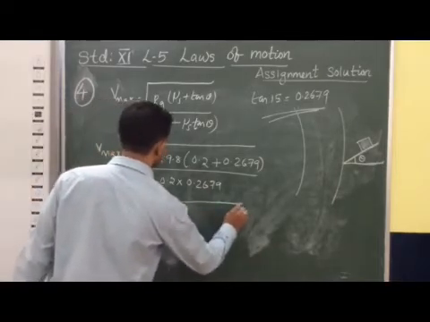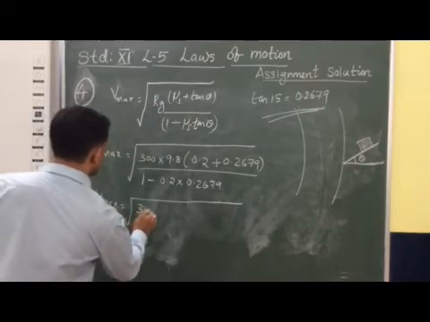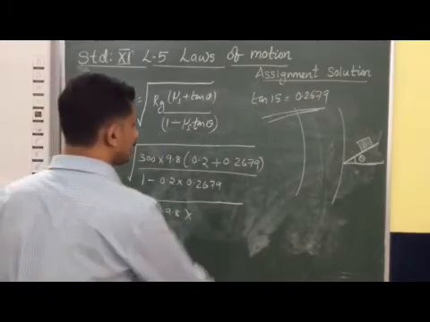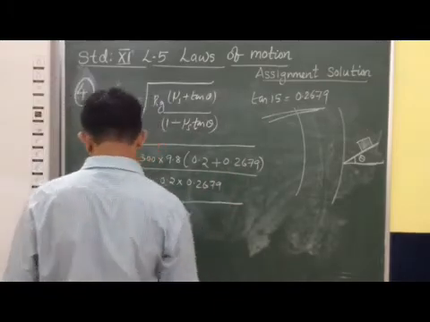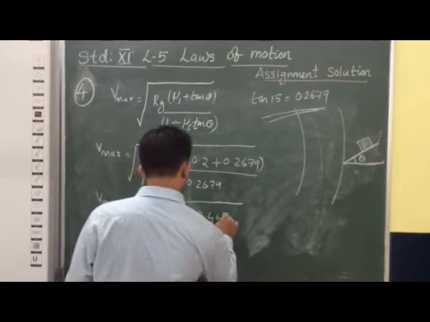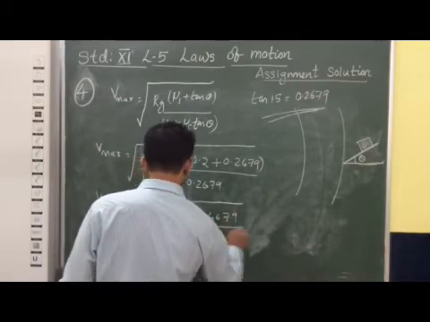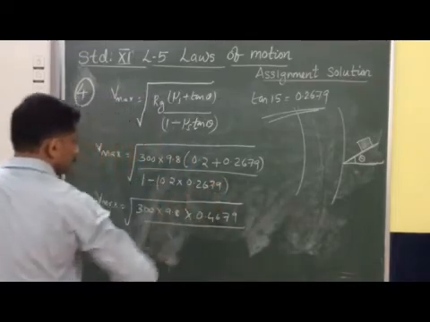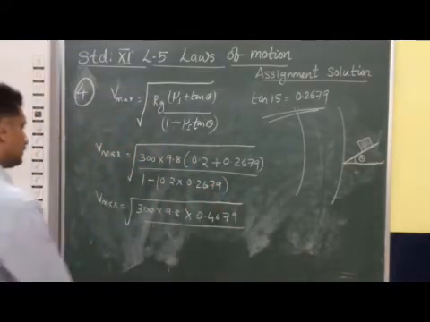You can do this calculation: 300 into 9.8 into 0.2 plus 0.2679, so we get 0.4679, divided by 1 minus 0.2 into 0.2679. We can simplify that also.